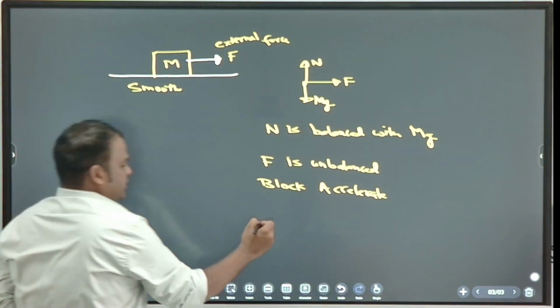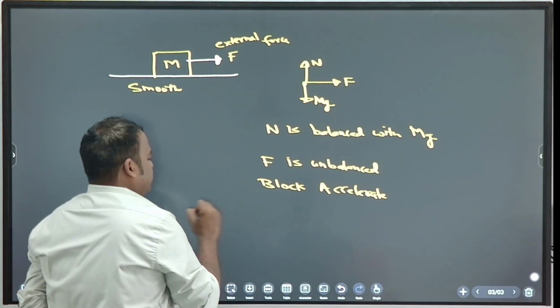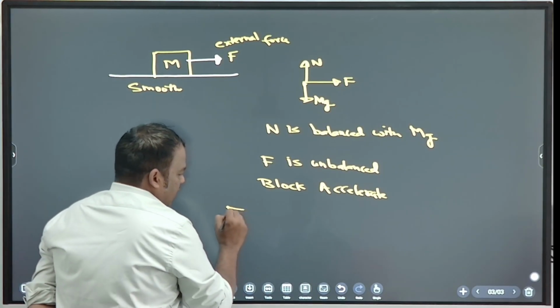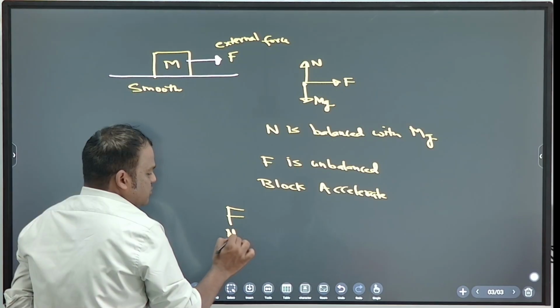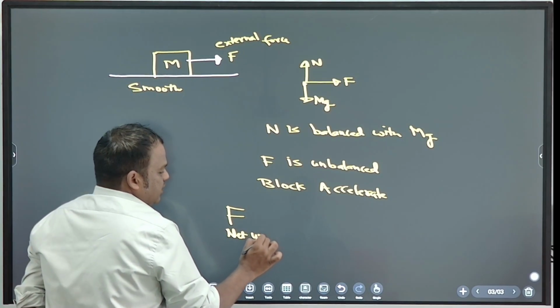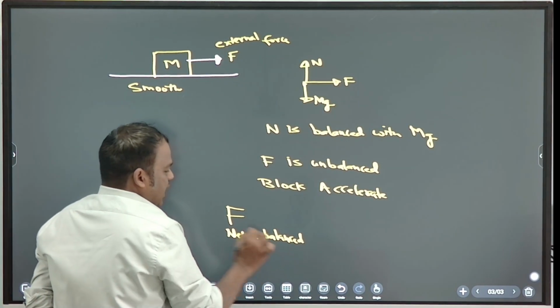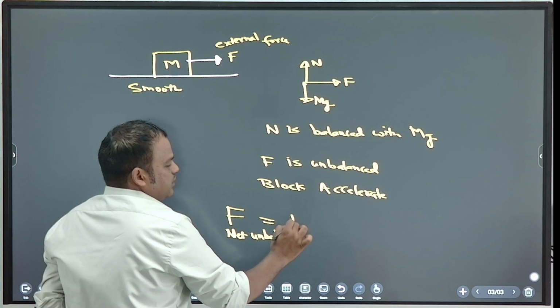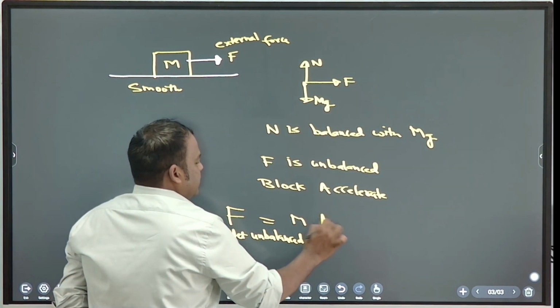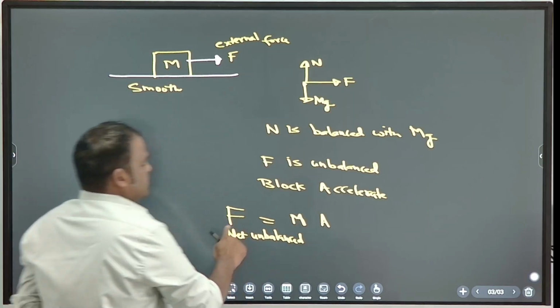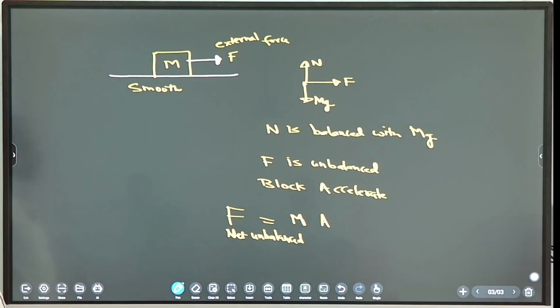So we have a formula. Unbalanced force, that is also known as net unbalanced force. Net unbalanced force is equal to mass into acceleration. Net F, note down.